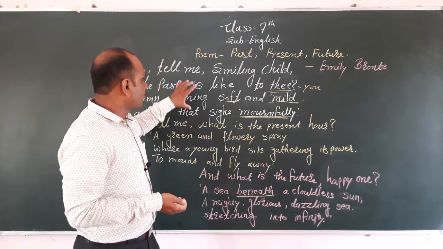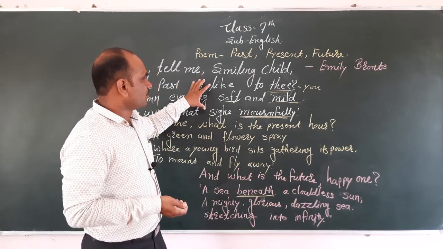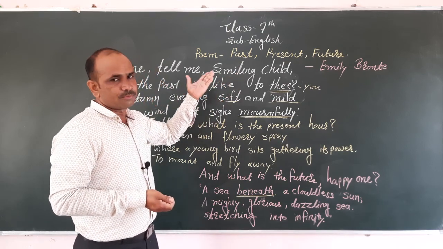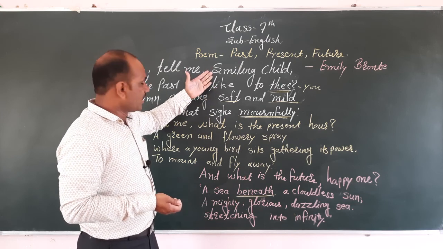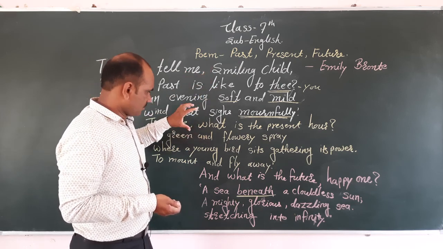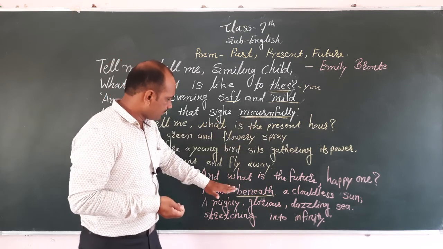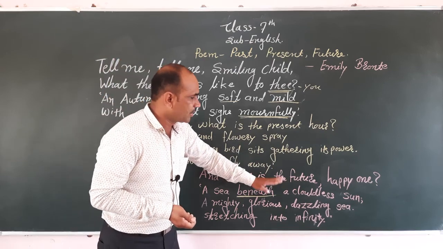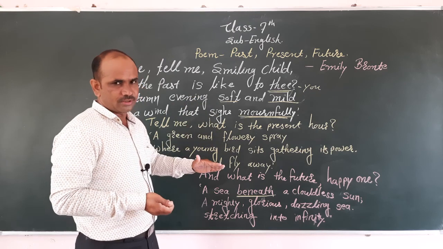We discuss here the first stanza, then second stanza, then third stanza. In the first stanza, we listen related to the smiling child, some questions asked, some conversation about the past time. In the second stanza, the conversation about the present hour, and in the third stanza, the conversation about the future time. Means past, present and future.